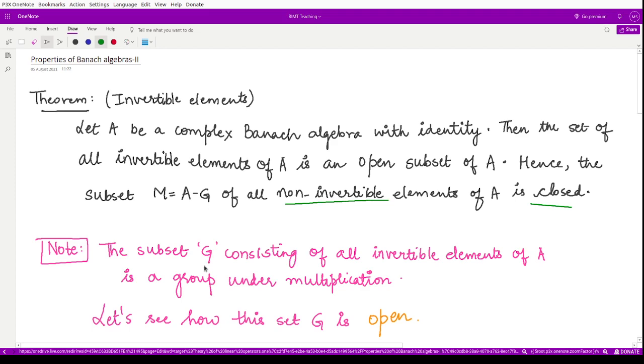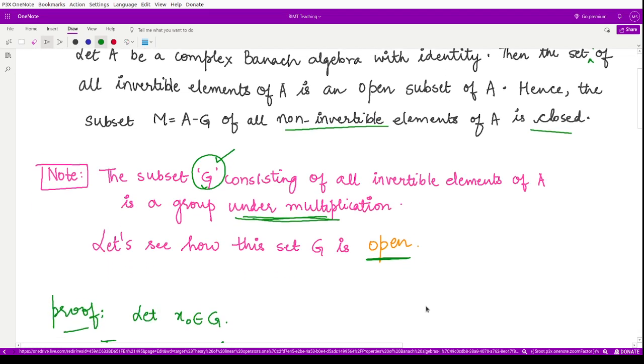The set G of all invertible elements of A would be a group under multiplication. How? You may check all the conditions for a group. It should have an identity, the inverse of every element should exist, and associativity should also be there. So what did we want to prove here? We wanted to prove that this G is an open set.